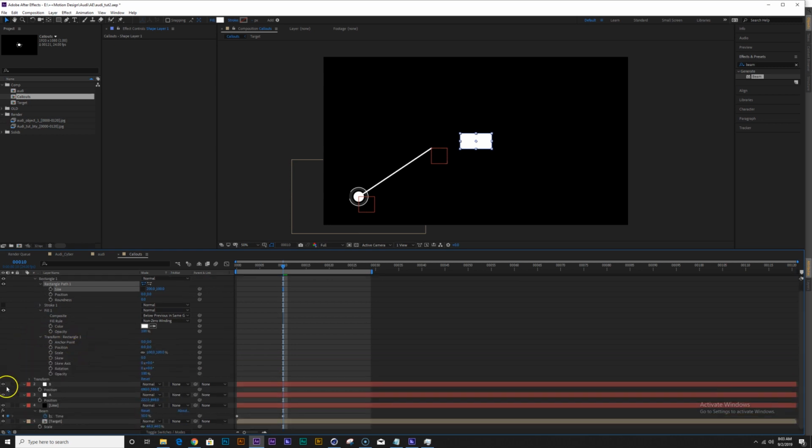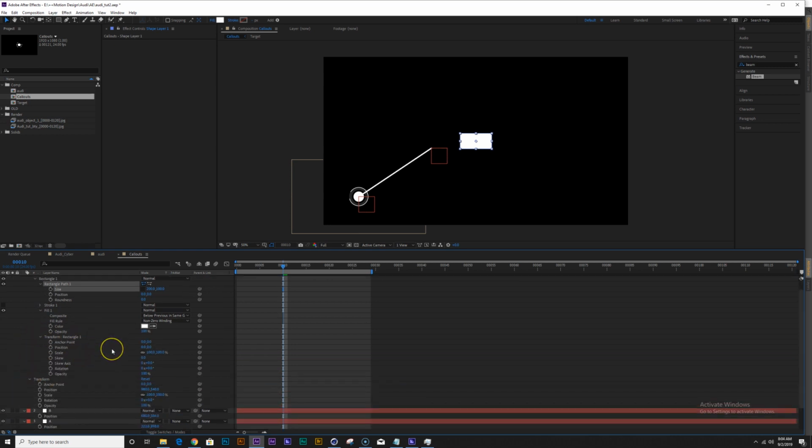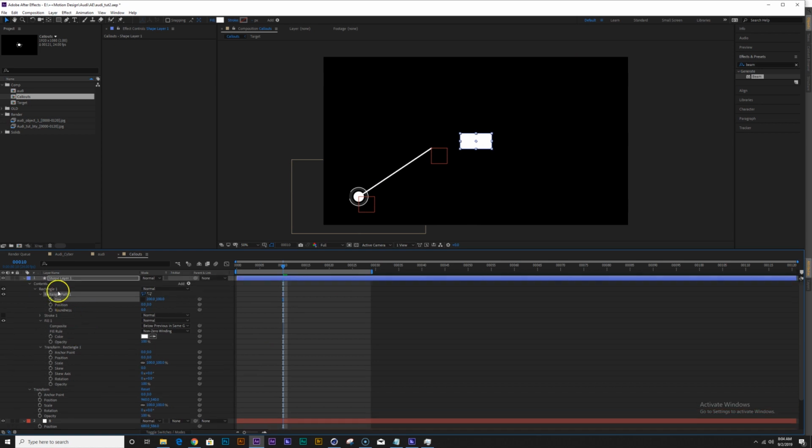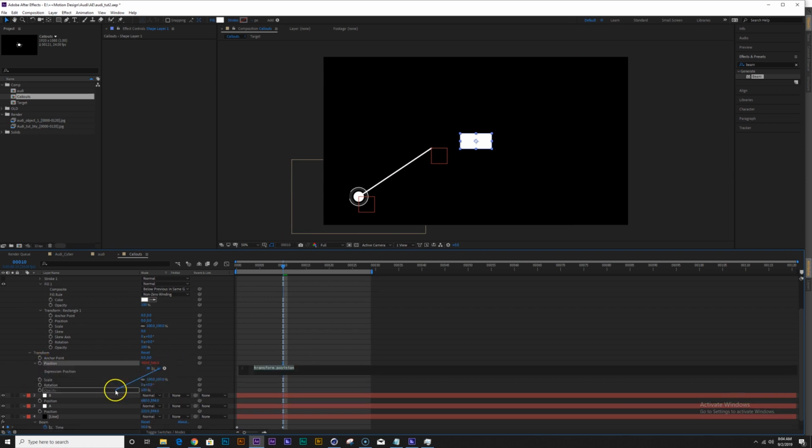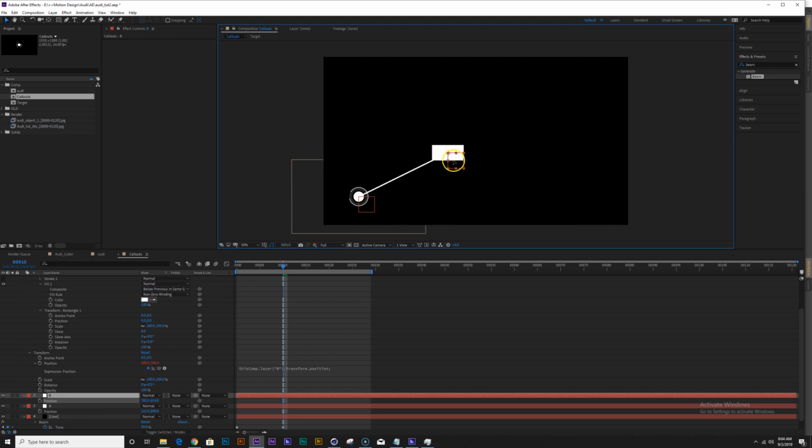There's a transform. Okay, so I want to do a couple things. I'm going to use some expressions to make this shape layer a little easier to work with. First thing I want to do is, let's just link it to the B position. So again, I'll click the position of the layer and pick whip it to position of the B node. So now it goes with it.